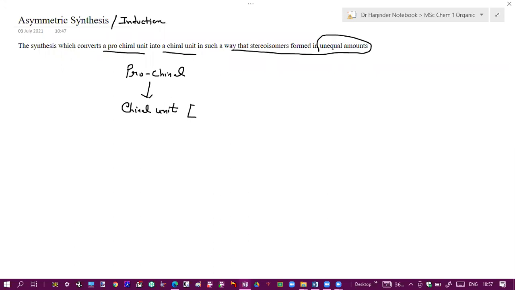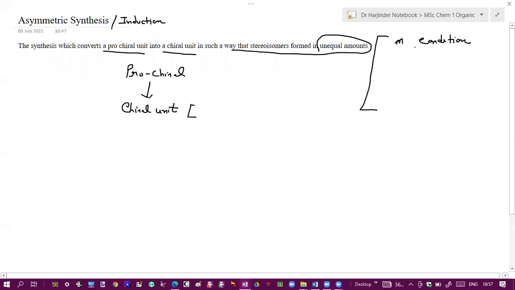Now for an asymmetric synthesis, the very important point or the major condition to perform asymmetric synthesis is that there must be some chiral environment in the reaction. You must provide some chiral environment in the reaction.